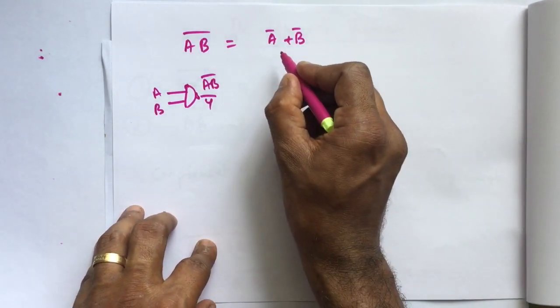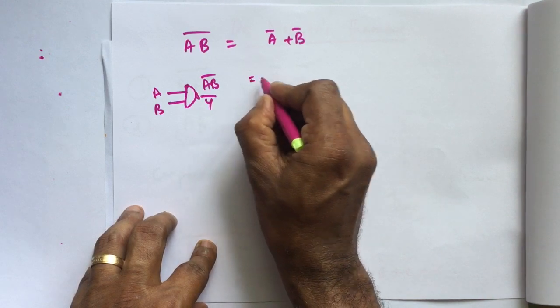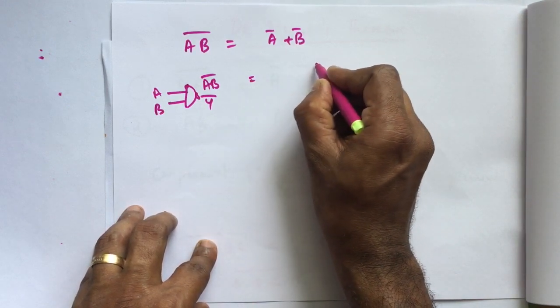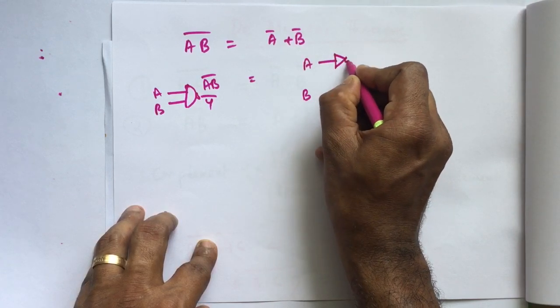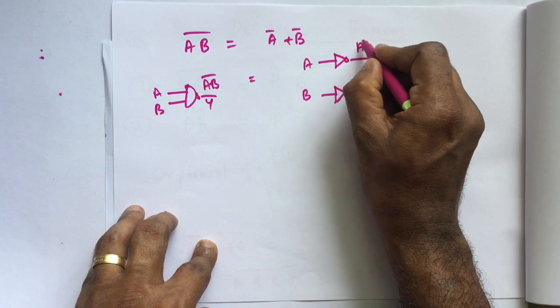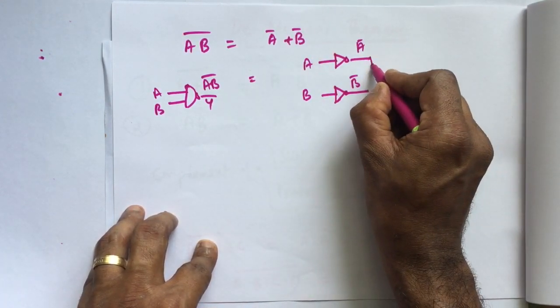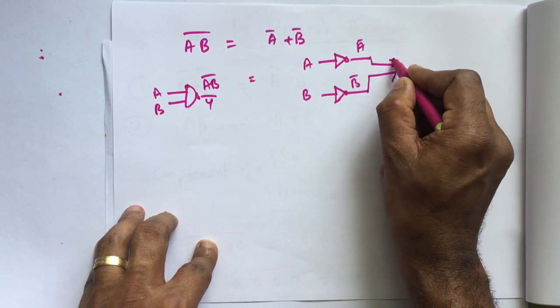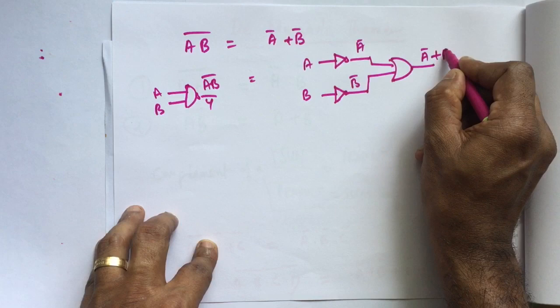Then A bar plus B bar: I have A and B, each through a NOT gate, giving A bar and B bar. To get the sum, I should take an OR gate. That means A bar plus B bar.